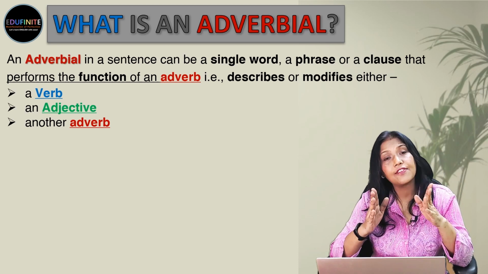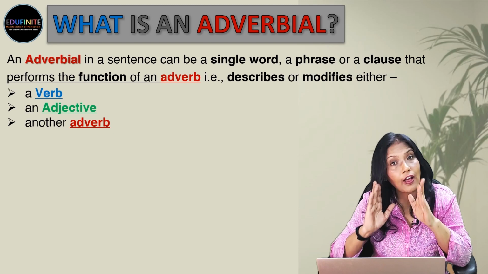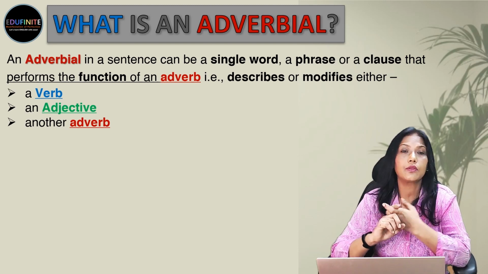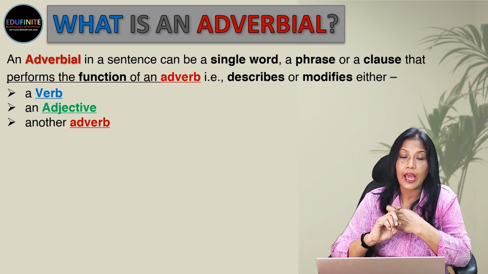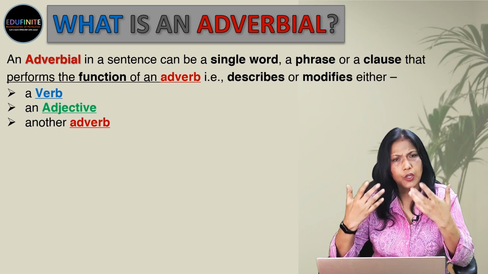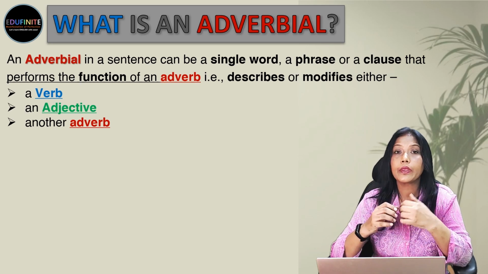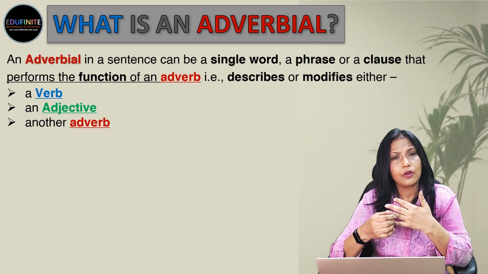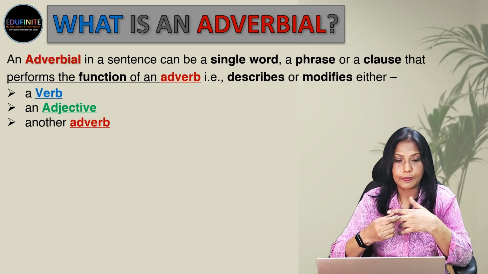So, an adverbial focuses on the function. Function of what? Its function is similar to that of an adverb. And what does an adverb do? An adverb describes or modifies a verb, an adjective, or another adverb.